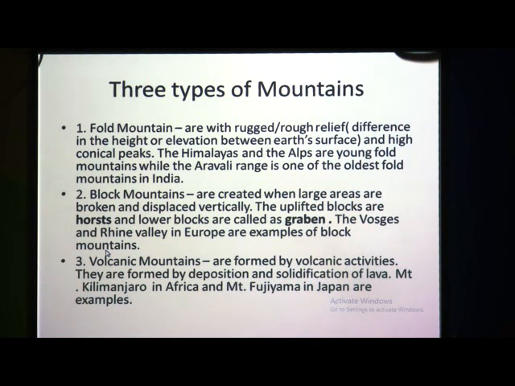So, this uplifted part or these uplifted blocks are called horst, and the lower blocks are called graben. The Vosges and the Rhine valley in Europe are examples of block mountains. We can see this with one picture I will show.